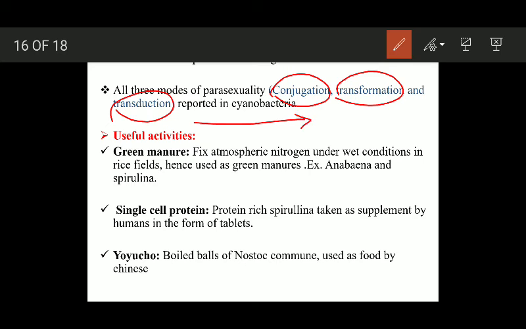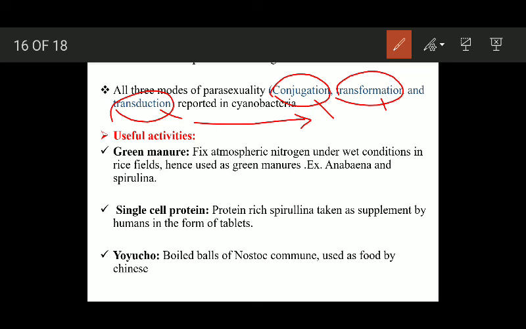Since they are prokaryotes, all prokaryotes show these parasexuality phenomena like conjugation, transformation and transduction. जिस तरह बैक्टीरिया में भी पाई जाती है उसी तरह साइनोबैक्टीरिया में भी ये प्रोसेस हो जाती है, जेनेटिक मटेरियल ट्रांसफर. Now the useful activities of blue-green algae.